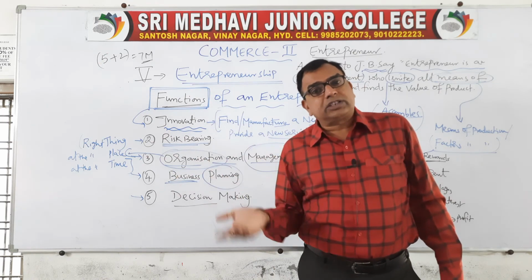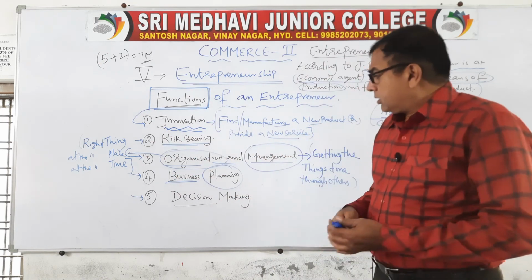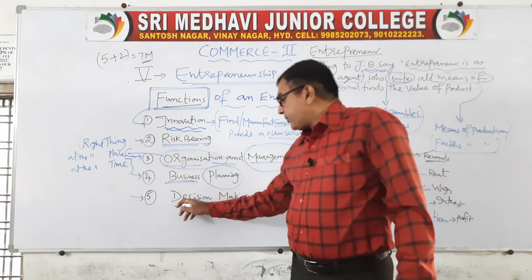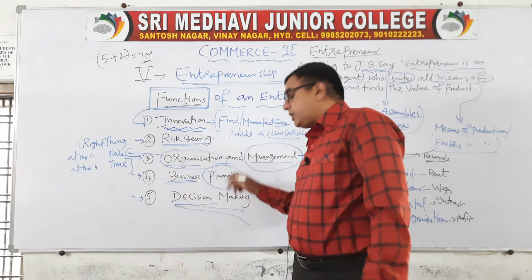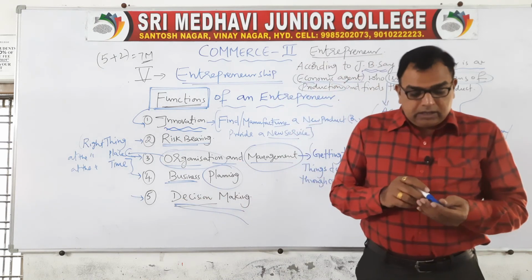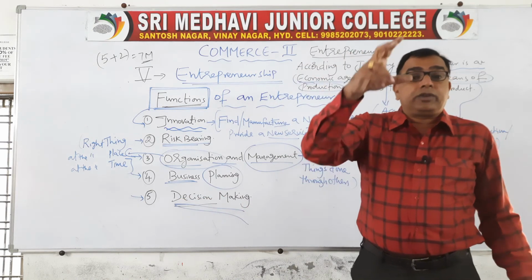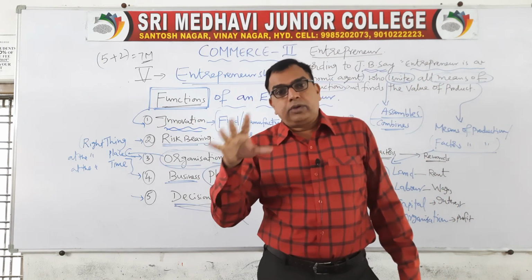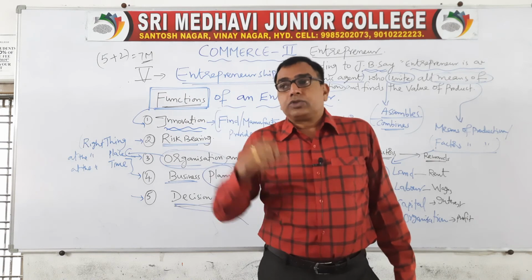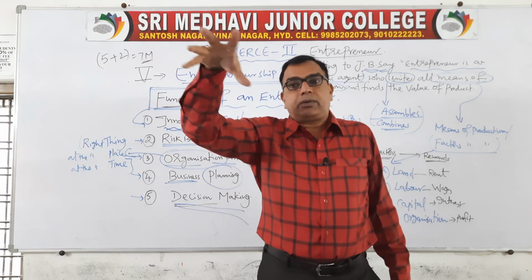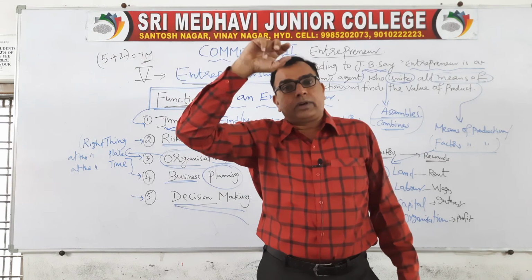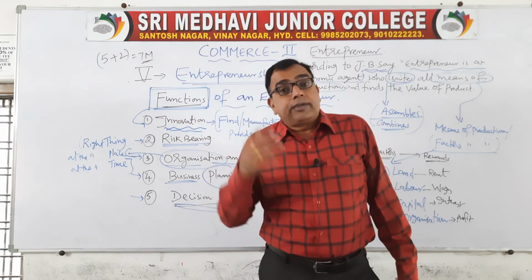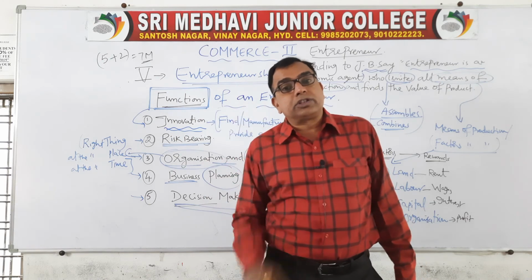So we have got various types of plans that we learned in the last lesson of our second year commerce. Then comes decision making. This is very, very important. A decision is to be made when you have different alternatives. For example, you want to establish a factory. There are 4 possibilities. You can establish in Hyderabad, Medak, Mahbubnagar, or Karimnagar. These are the 4 alternatives you have got. Now you have to decide where you want to establish the factory.